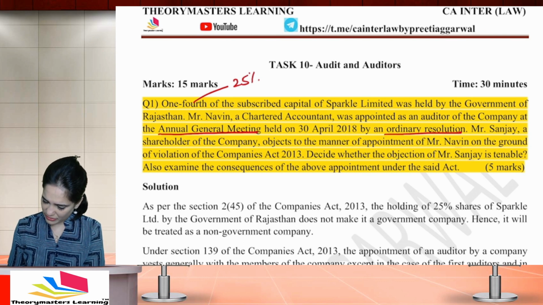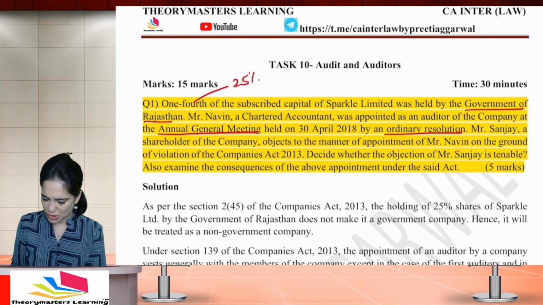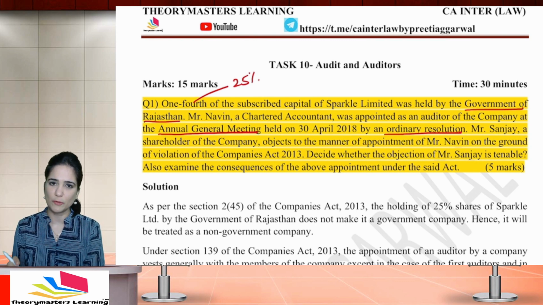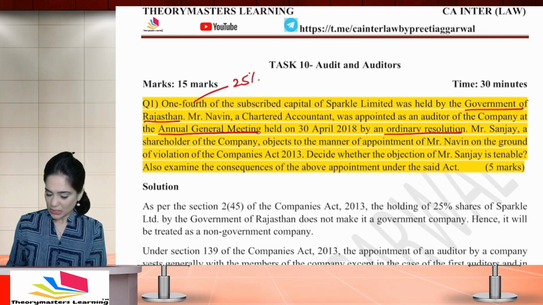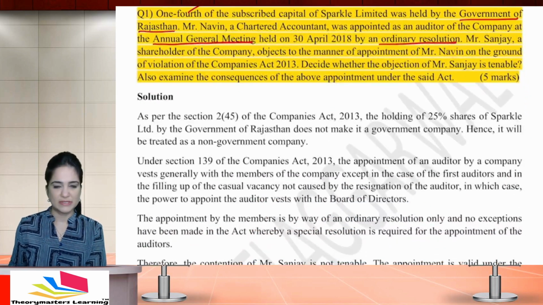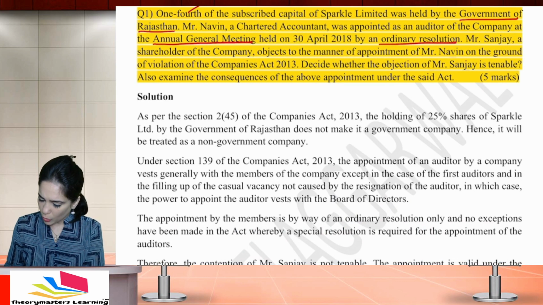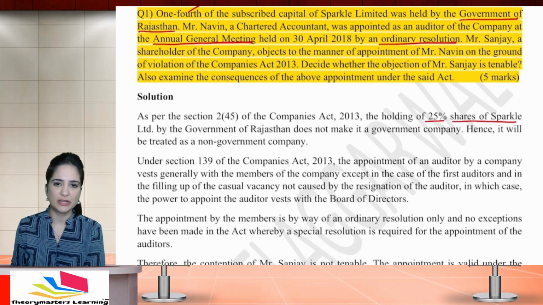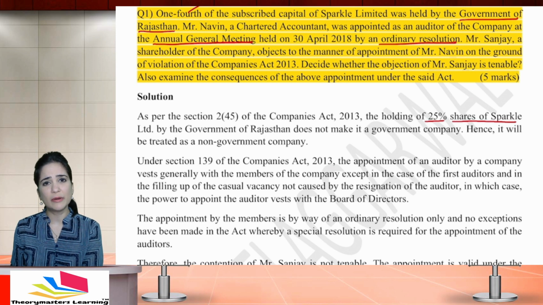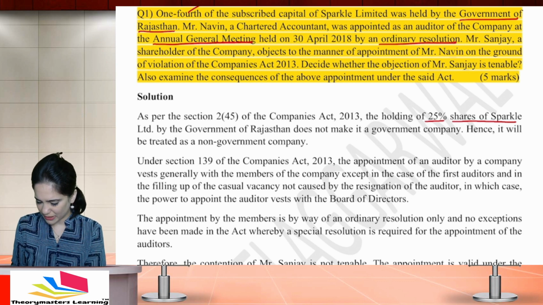Okay, now they have given that 25% was held by the government of Rajasthan. This information has to be used. इसका कुछ ना कुछ तो relevance होगा, इस पर हमको comment तो करना ही पड़ेगा. So as per the provisions of section 2 clause 45 which defines a government company, holding of 25% shares of Sparkle by the government of Rajasthan will not make the company a government company. क्योंकि government company के लिए you need at least 51%, right? So it is a non-government company.